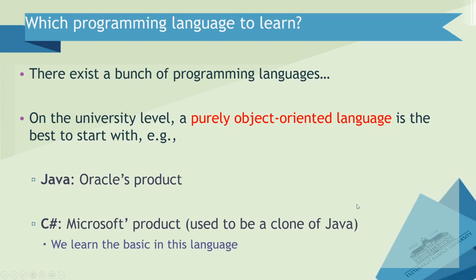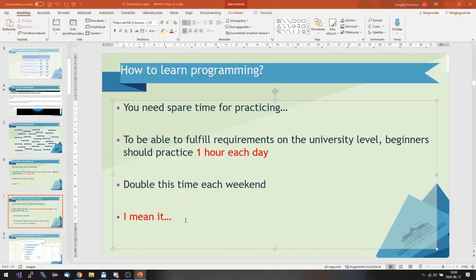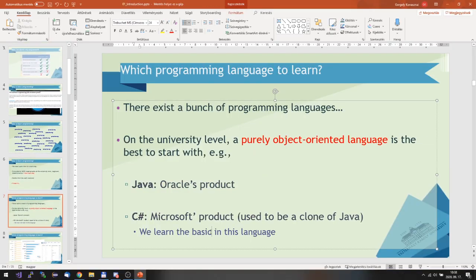It was cloned by Microsoft 20 years ago. And in the last 20 years, C# developed in its own very nice way. And we think that C# is an easier language to learn the basics in. Here, I also have a typo. The plural is missing.